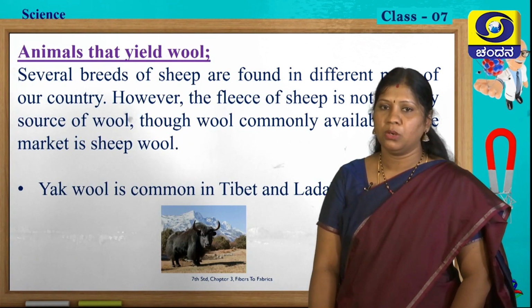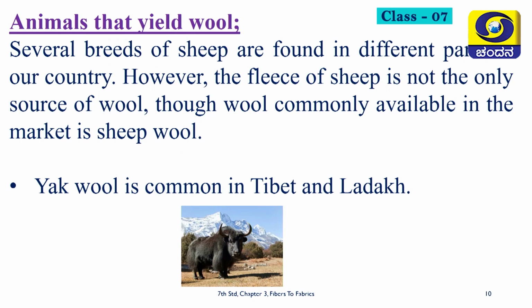Animals that yield wool: several breeds of sheep are found in different parts of our country. However, the fleece of sheep is not the only source of wool, though the wool commonly available in the market is sheep wool. Yak wool is common in Tibet and Ladakh. So, apart from normal sheep, these are animals from which we can extract wool.